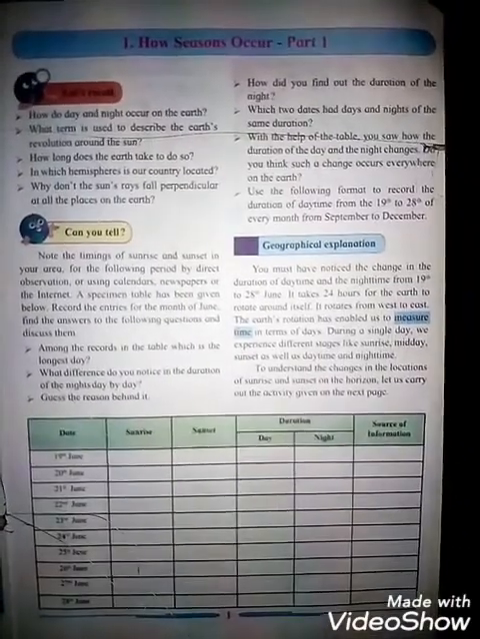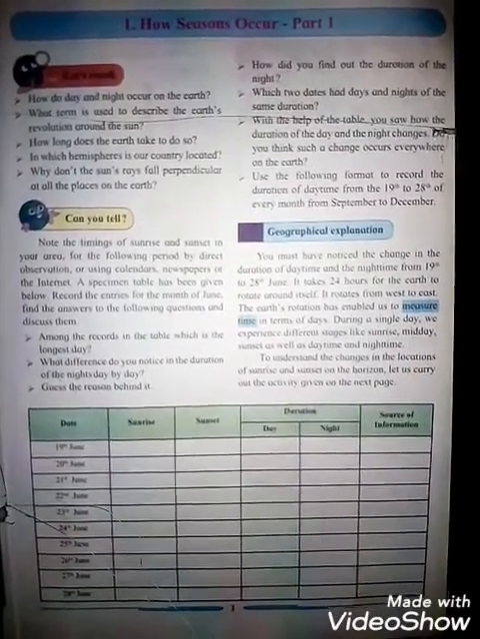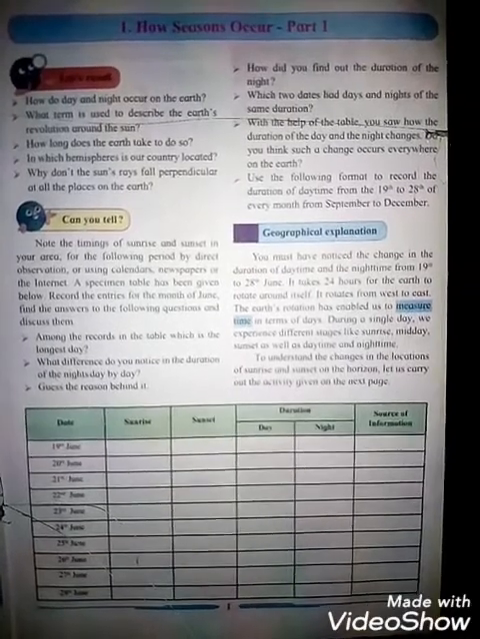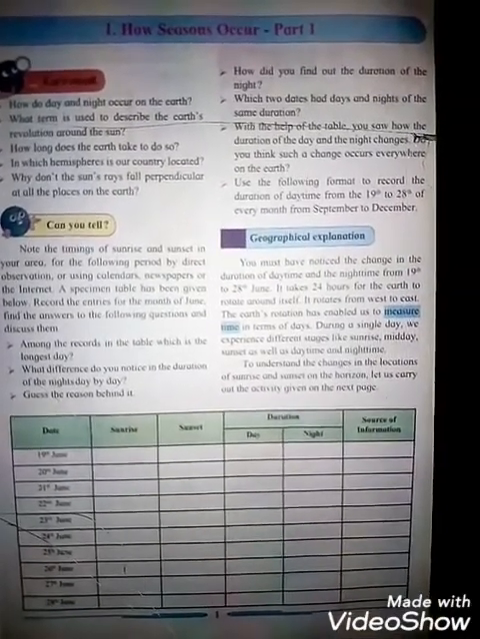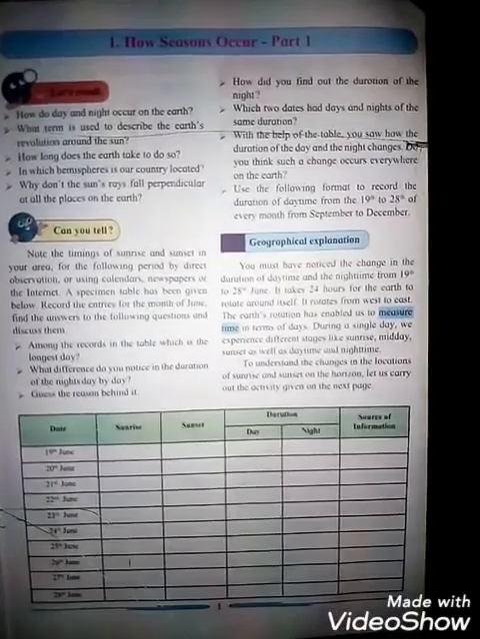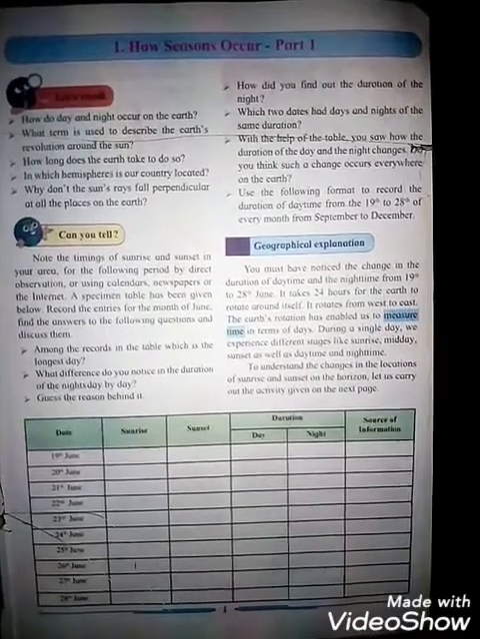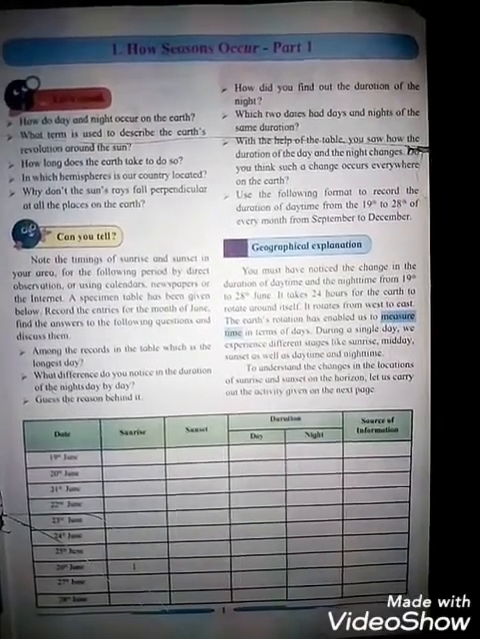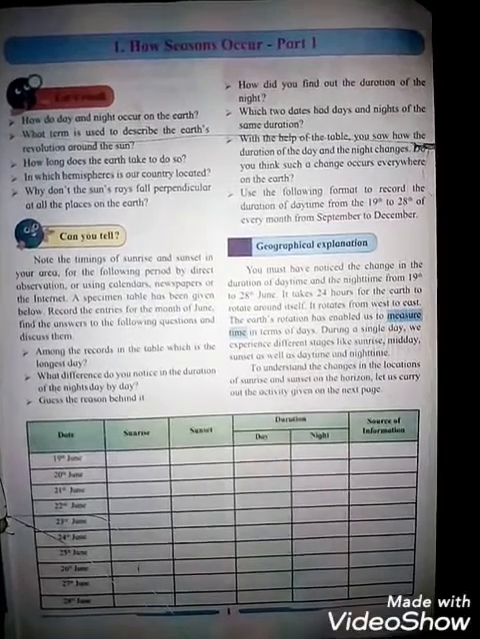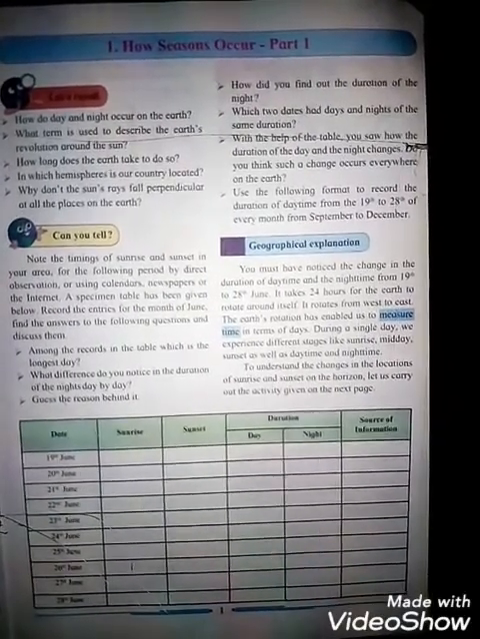Students, this topic is totally self study. So in this you have to observe and fill in this activity in your book. Now the geographical explanation. You must have noticed the change in the duration of daytime and night time from 19 to 28 June. So whatever is given below the table, the same you have to find out.